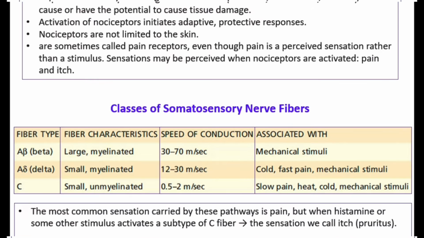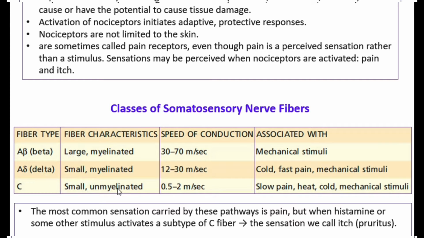Next are the classes of somatosensory nerve fibers. The classes are simple: we have A beta fibers, A delta fibers, and C fibers. The A beta fibers are the fastest ones, the A delta are intermediate in velocity, and C fibers are very slow. The A beta fibers are large and myelinated. The A delta are small but myelinated again. The A fibers, which are A beta and A delta, are both myelinated and fast because they are myelinated. The A beta is large, but A delta is small.